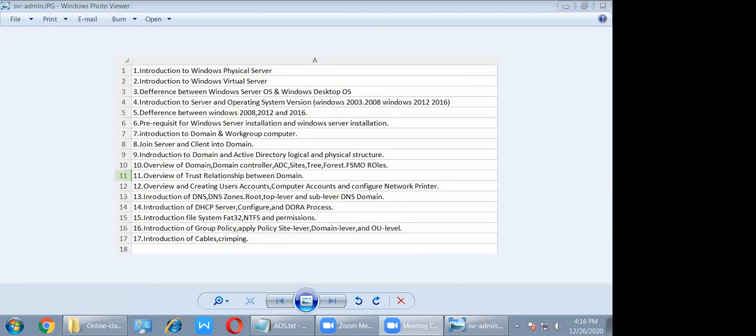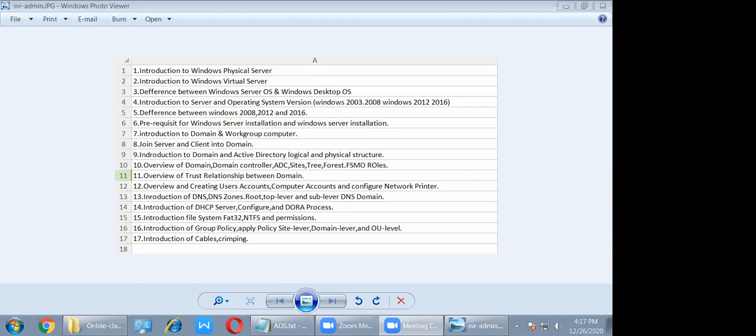Inshallah, in the first lab. And second thing, at that time we will also discuss the differences between 2003, 2008, 2012, and so on. Windows 2003 and 2008 are only a little different, but the major difference between 2008 and 2012 is the virtualization, Hyper-V, called Windows Hyper-V.